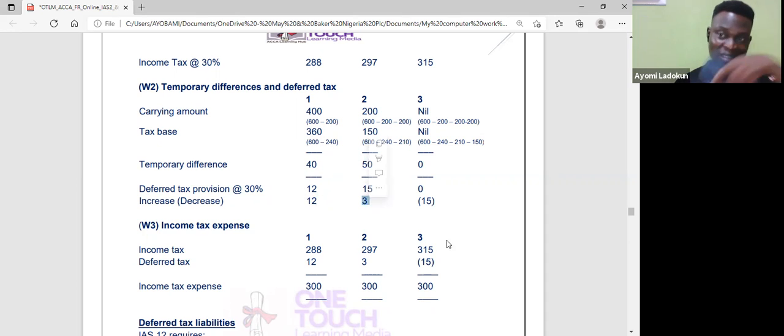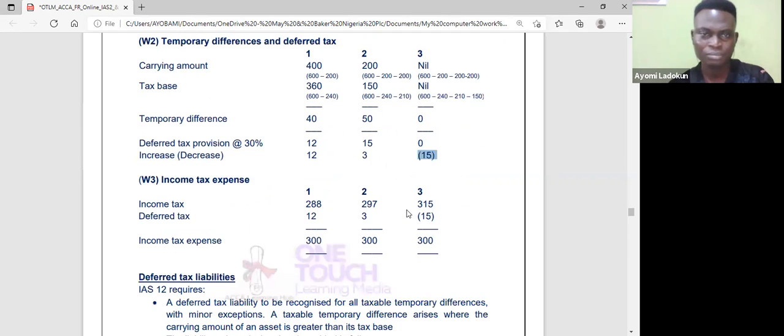You see, it's increasing. But when I come to here, it has declined by minus 15. Is that okay? Because that was 0. So 0 minus 15 gives me minus 15.